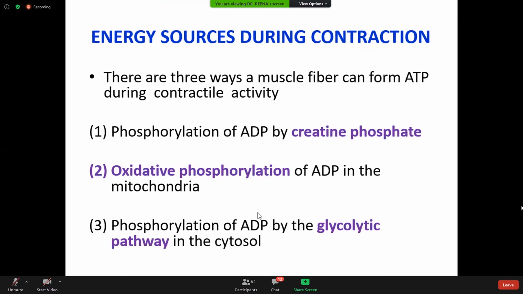One step, tell me one step where ATP is required for muscle contraction. Ronak, can you hear me? Binding of actin with the myosin. Please speak louder. Tell me one step of this contraction. We discussed excitation, contraction, coupling, contraction, and relaxation, right? Tell me one step where ATP is required in contraction.